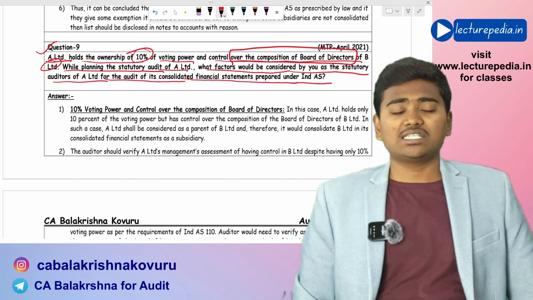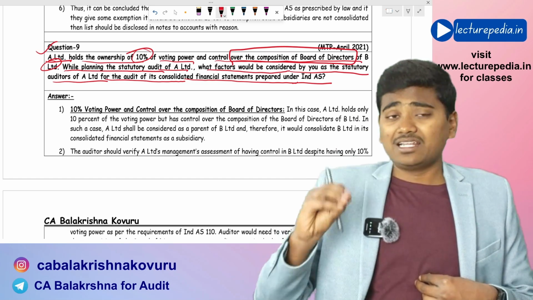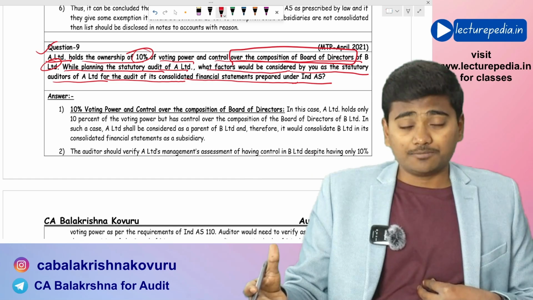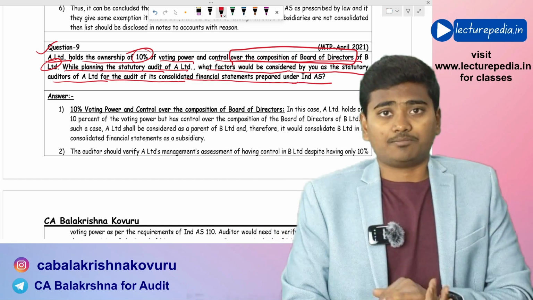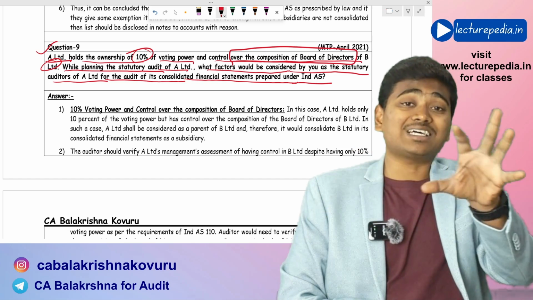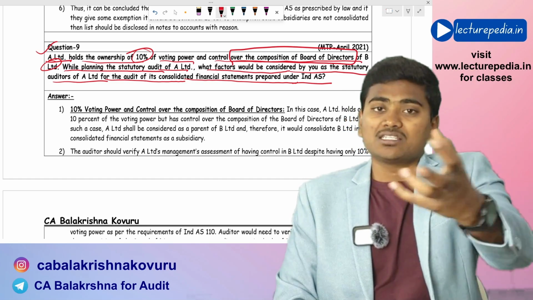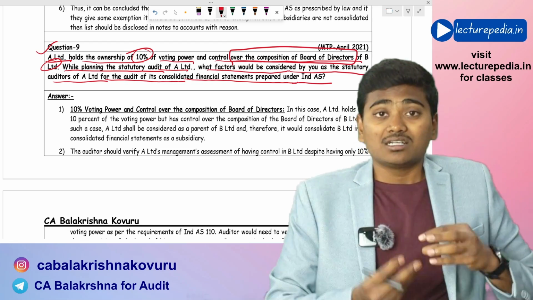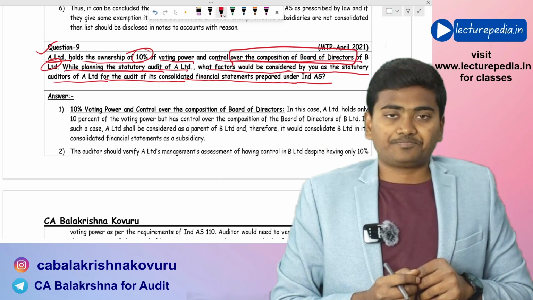Now, basically, if you see, as per Indian accounting standards, parent entity can have control over the subsidiary not only in the form of acquiring shares, but through various other modes. The parent entity can exercise control over the subsidiary. One of such modes is having control over the board of directors.